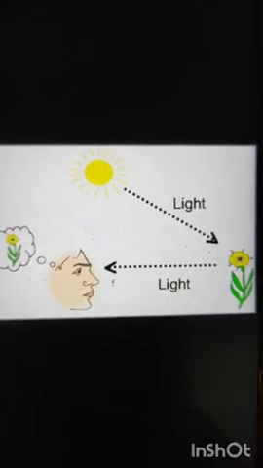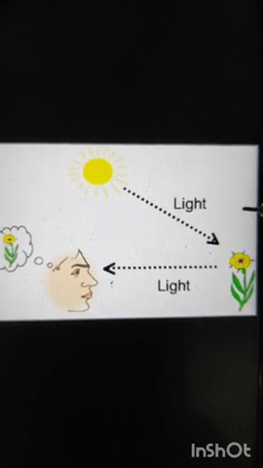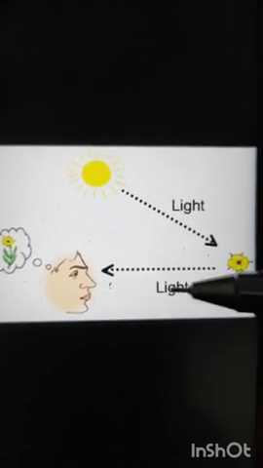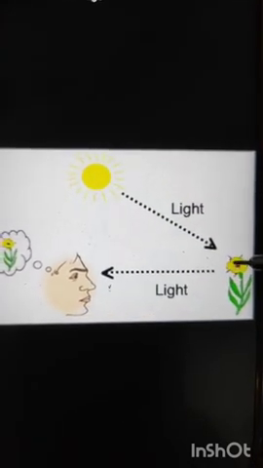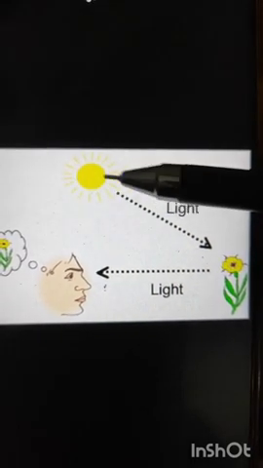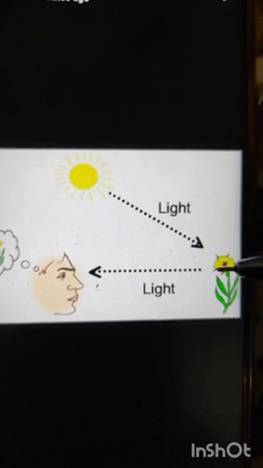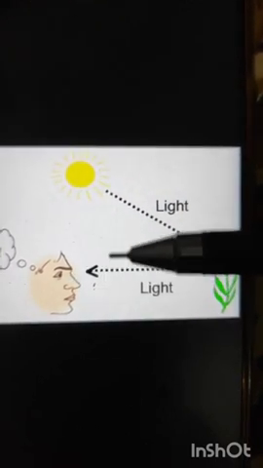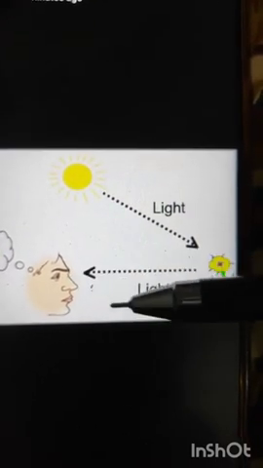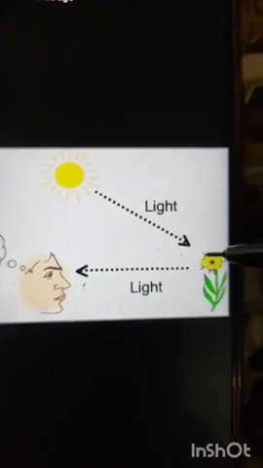Suppose we are watching a flower, okay? How is it possible that we can see the flower? That is because of light. When light falls on the flower and it reflects back into your eyes, we are easily able to see the flower.